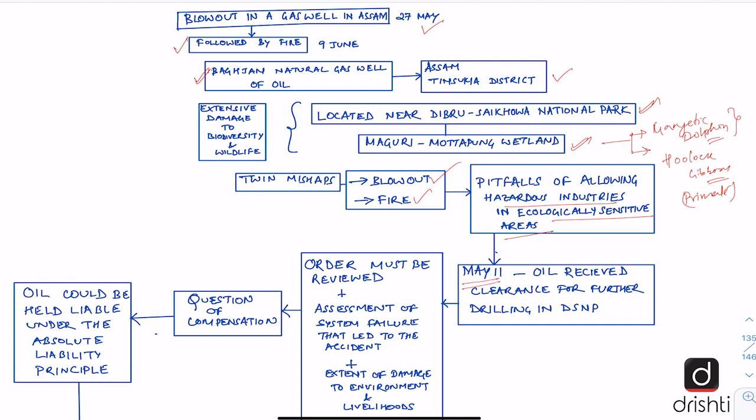So during this lockdown, that is on May 11th, Oil India Limited received clearance for further drilling in Dibru-Saikhowa National Park. And the well which has caught fire was drilled by Oil India Limited in 2006. But through this permission on May 11th, it was allowed to drill another 7 wells in nearby areas. And this well which caught fire was undergoing maintenance when this accident happened.